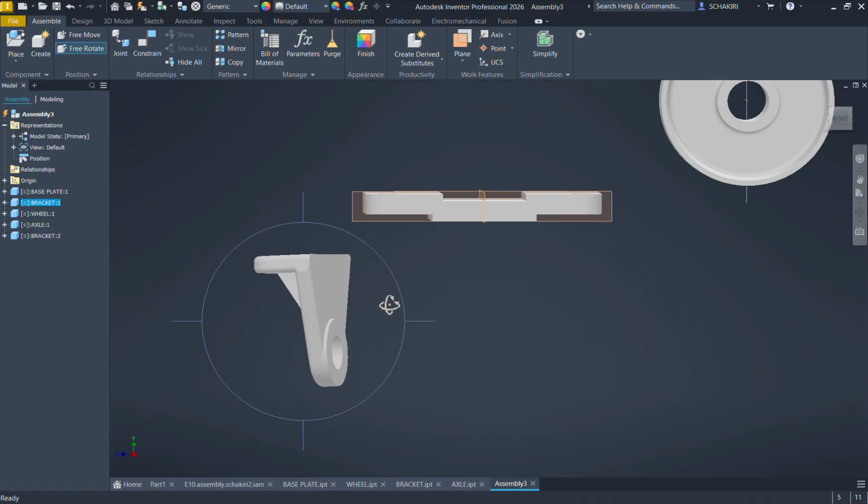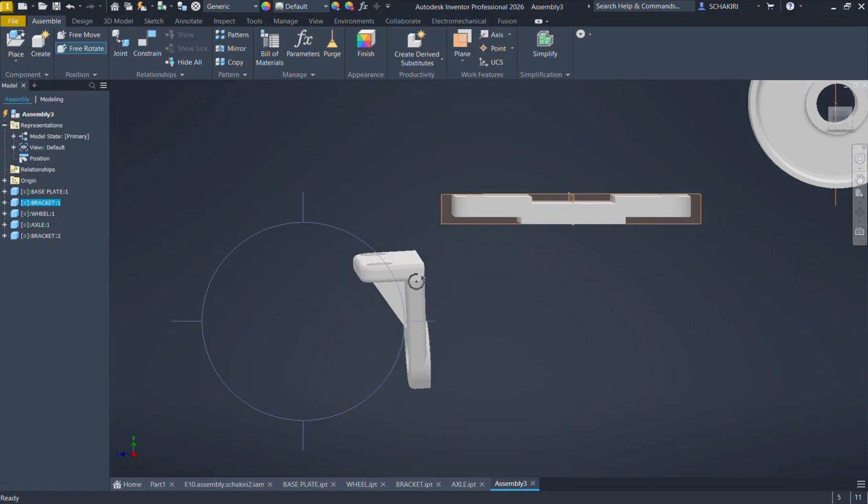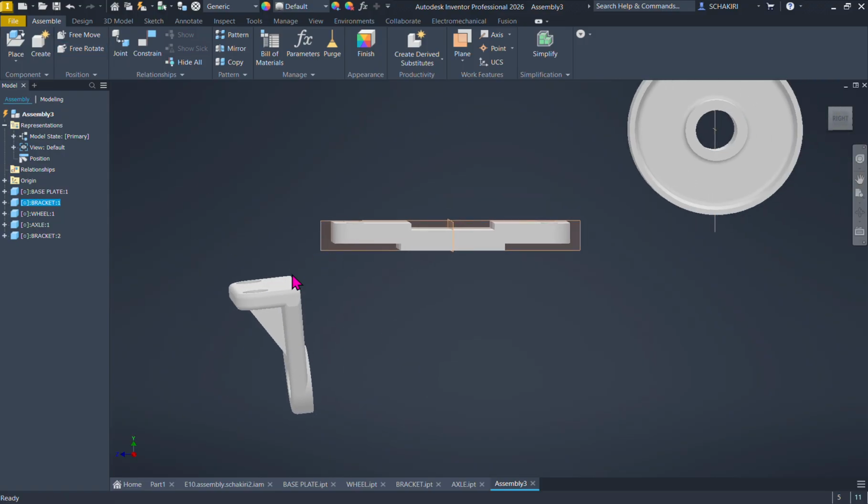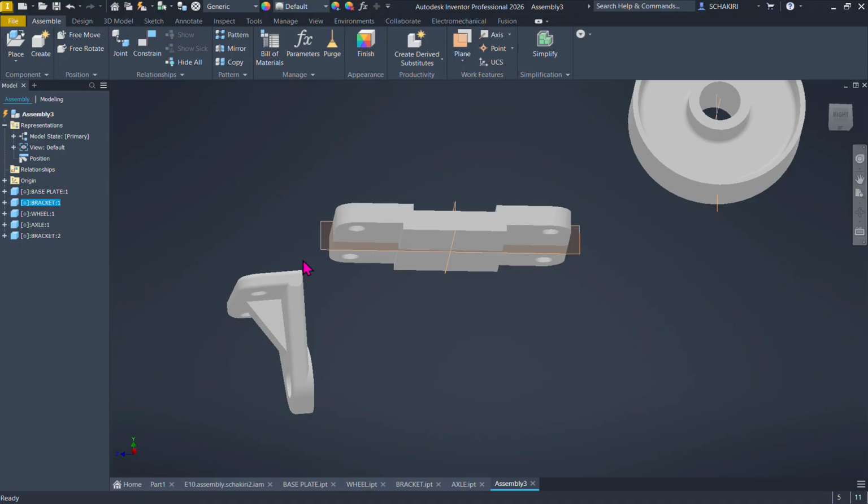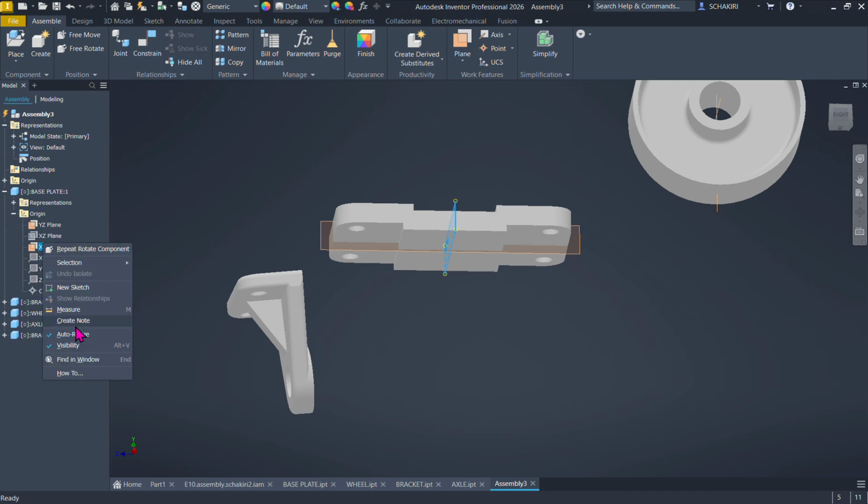Just using the left click, you can rotate your part to make it easy to take it to the right place. Now to take this to this surface, let's first hide this plane here. We don't need it right now, just make it invisible.